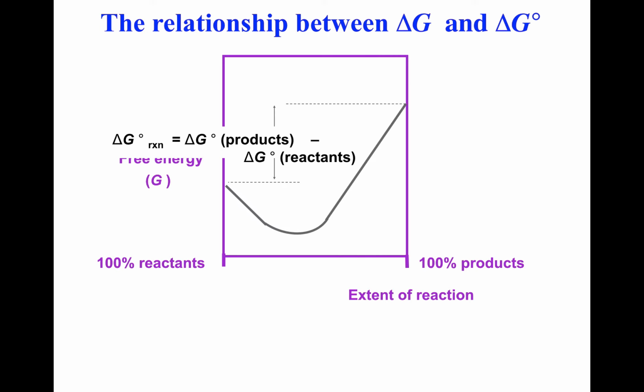As opposed to this one, where I look at the change in free energy of the products versus the reactants at standard conditions, I'd have to put free energy in in order to go all the way across. So this implies a non-spontaneous reaction.